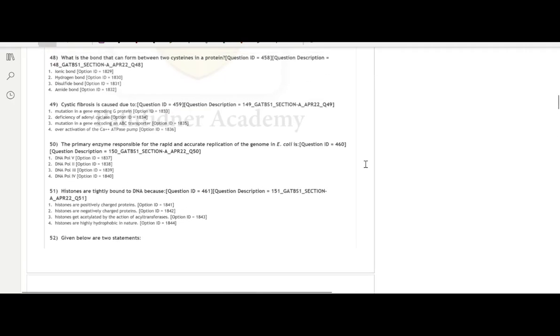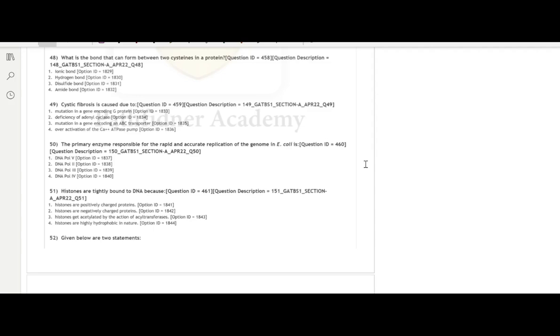Question number 48. What is the bond that can form between two cysteines in a protein? 1. Ionic bond. 2. Hydrogen bond. 3. Disulfide bond. And 4. Amide bond. These are different types of bonds present in protein interactions. A specific bond which forms between two sulfur atoms of different amino acids is known as a disulfide bond.